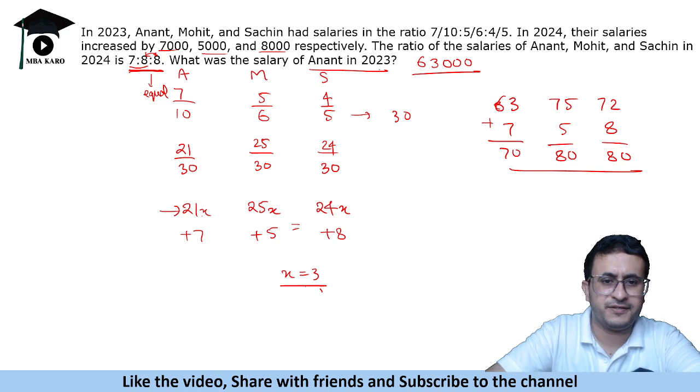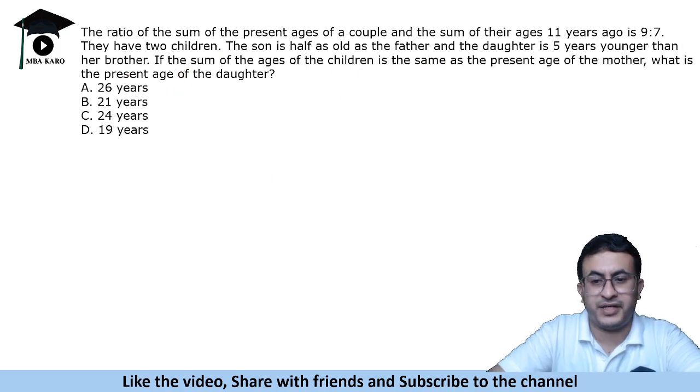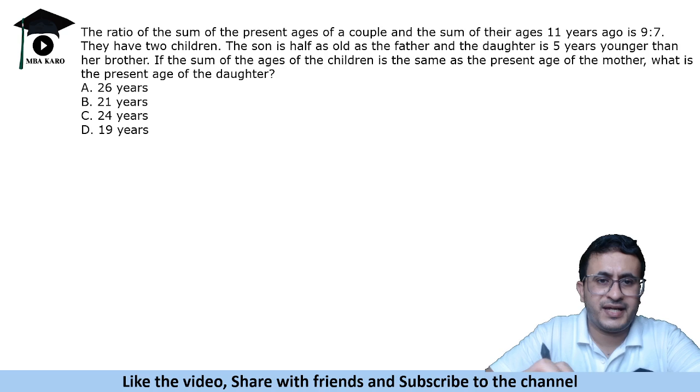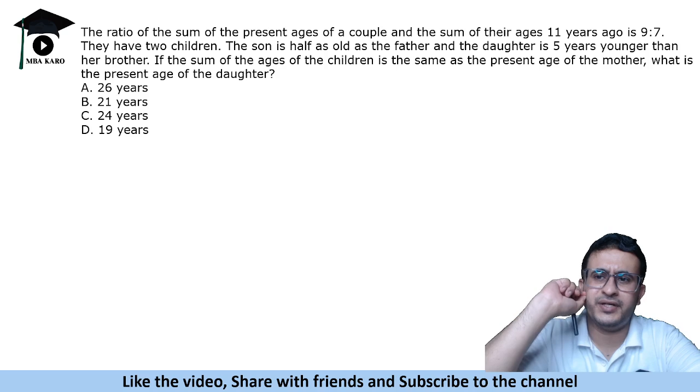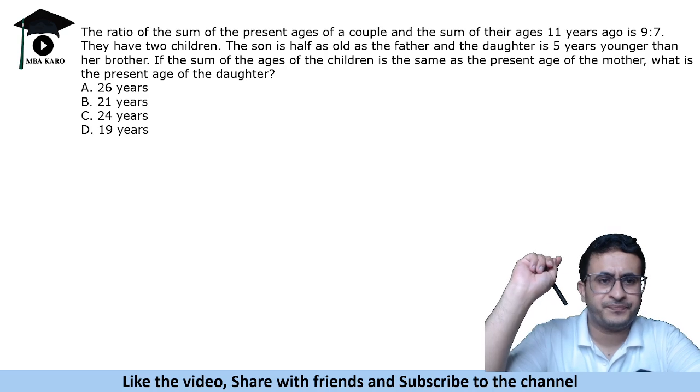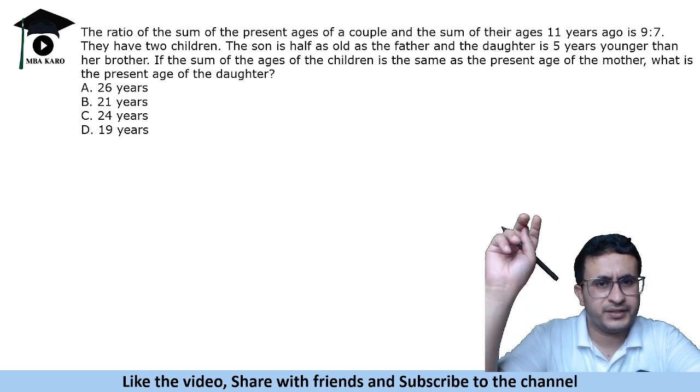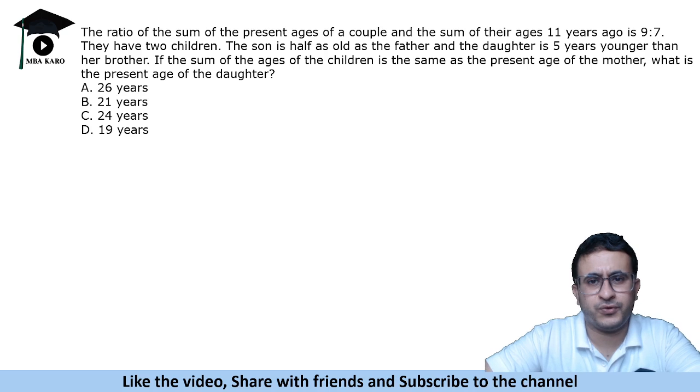Let's look at the next question. It says that the ratio of the sum of the present ages of a couple and the sum of their ages 11 years ago is 9:7. They have 2 children. The son is half as old as the father and the daughter is 5 years younger than her brother.